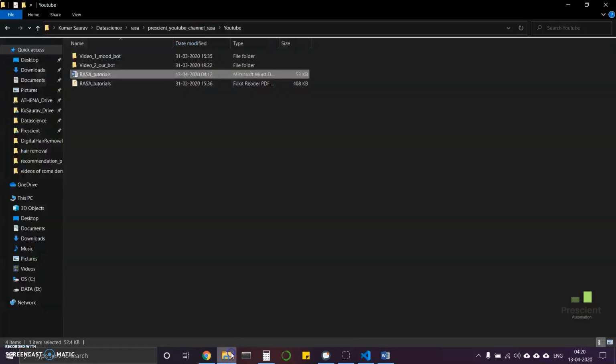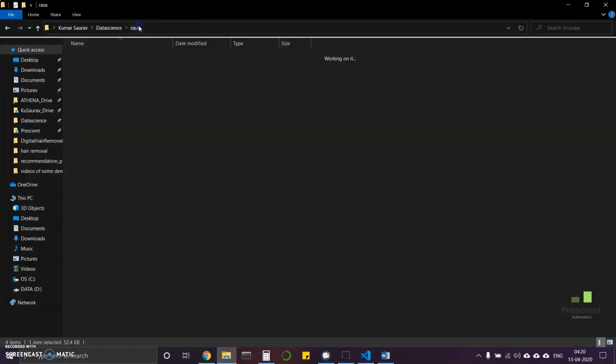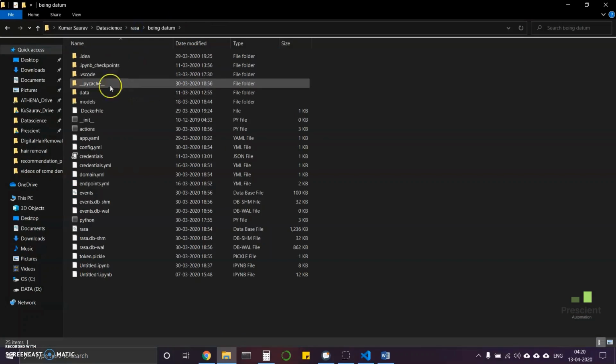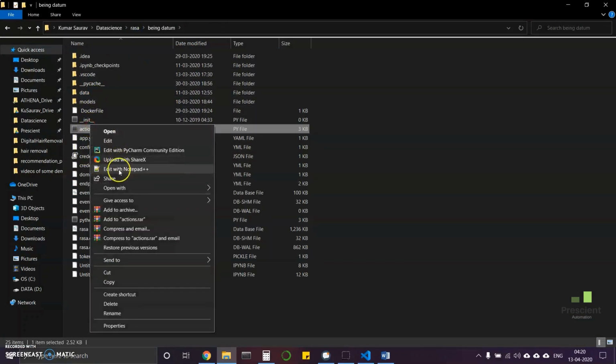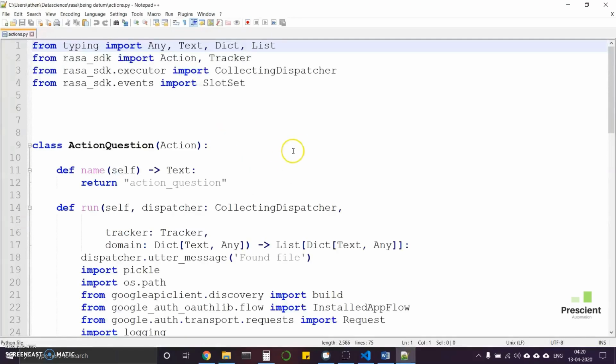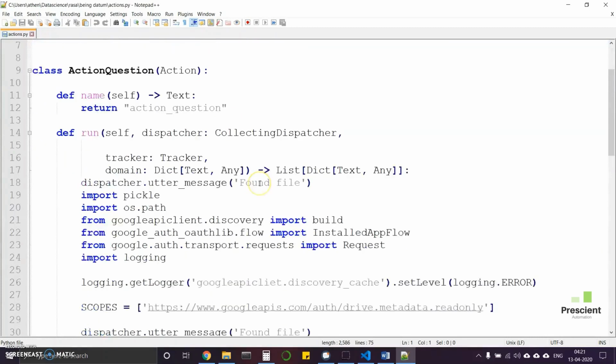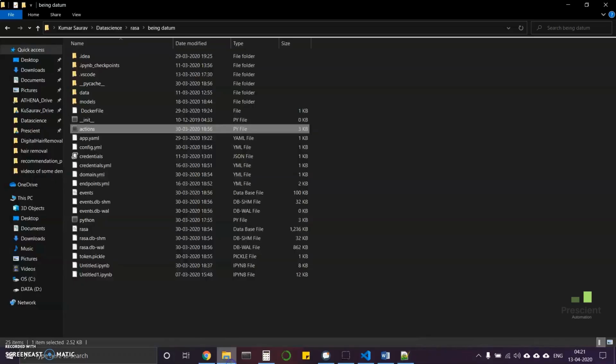Now, instead of going any further, let me go into that folder and get that file over here. This is the actions.py file that I have already created to fetch the data. I will explain step by step what I am doing over here and how I am fetching the data. There are two special files that you can see: one is the actions.py file and another is a credential.py file. I will be replacing these two files.